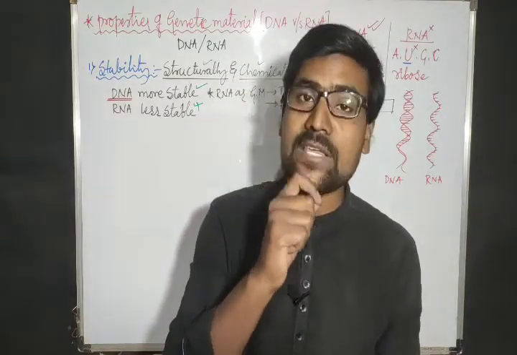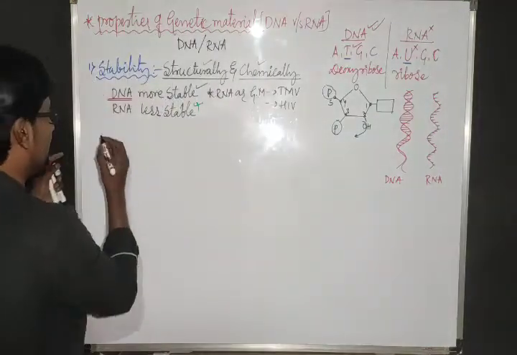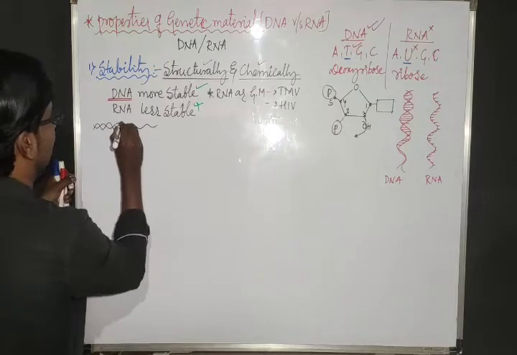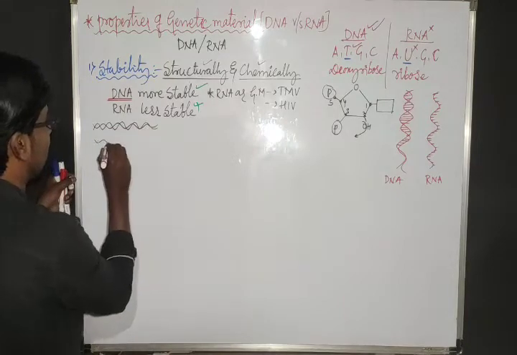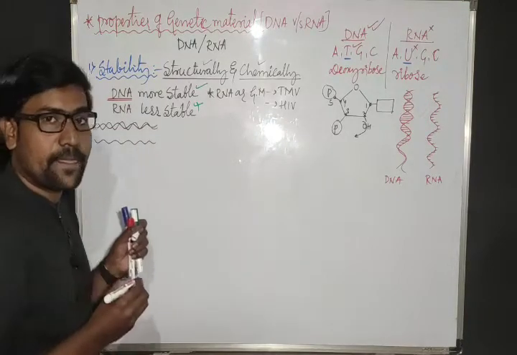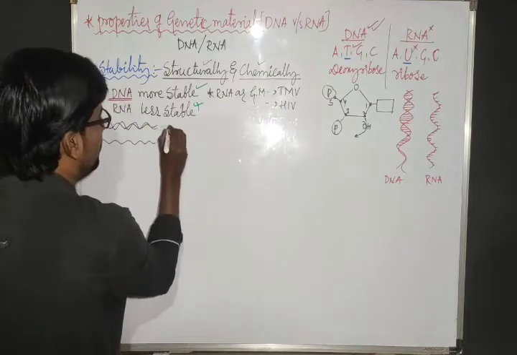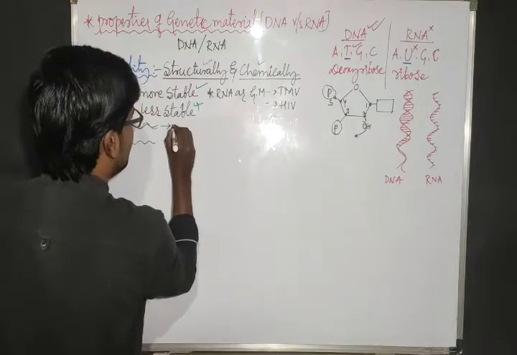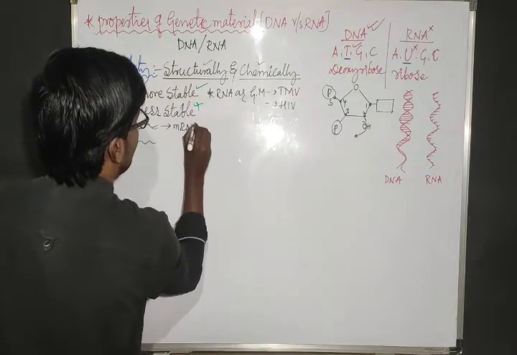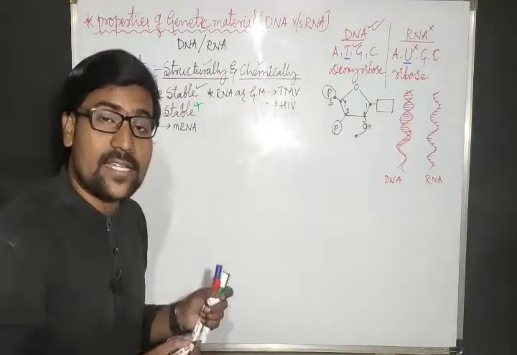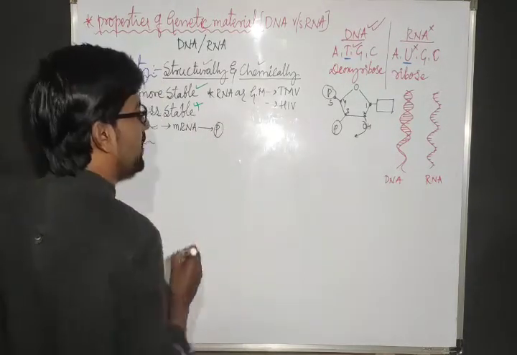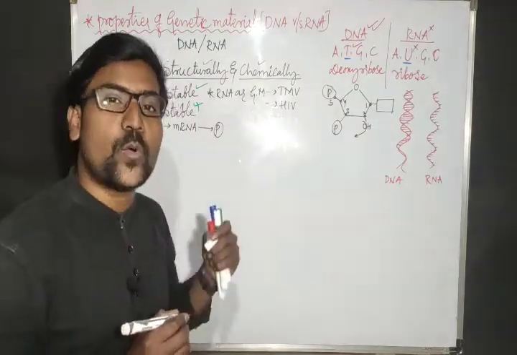Why? Because just keep on thinking in your mind. Let me consider the DNA and next one is RNA. Now the DNA produces mRNA. The next stage, already you know, is transcription. So mRNA produces protein. Next, what is it producing? Protein.